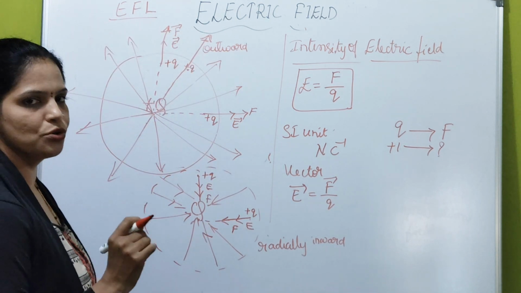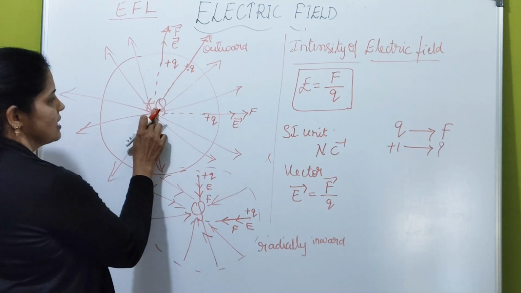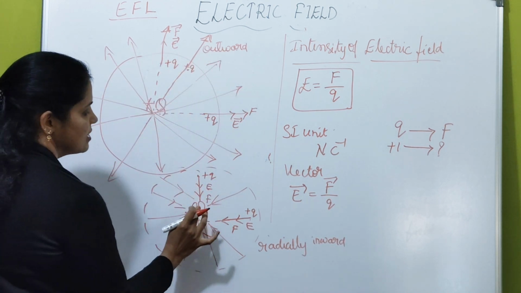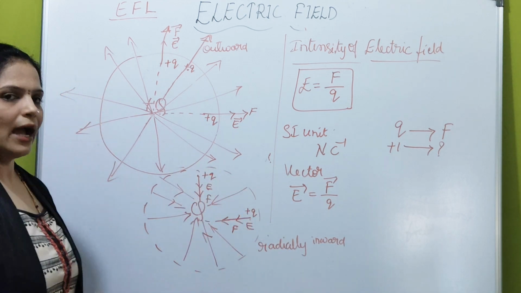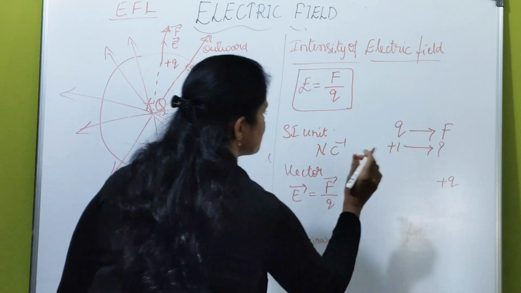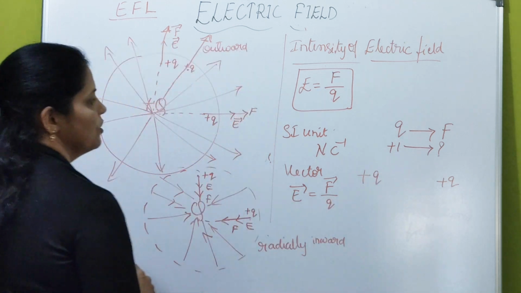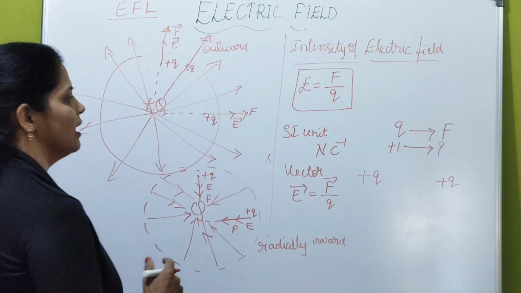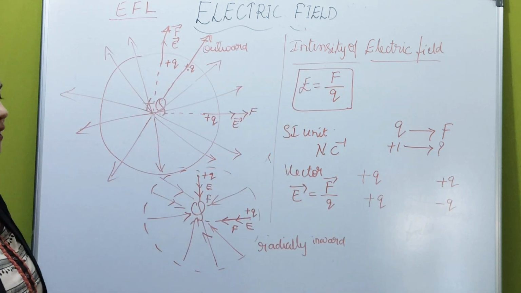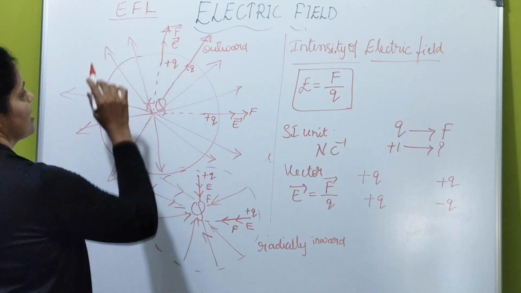Students, you have to practice how to draw or how to sketch electric field lines for single charge. If the single charge is positive, the electric field lines are radially outward. If the single charge is negative, radially inward. And you have to practice electric field lines if two charges are placed close to each other. If the two charges are like charges, you practice this sketch for electric field lines. Or if unlike charges are placed together, then how the sketch looks like, you practice that. So this is very important, electric field lines.